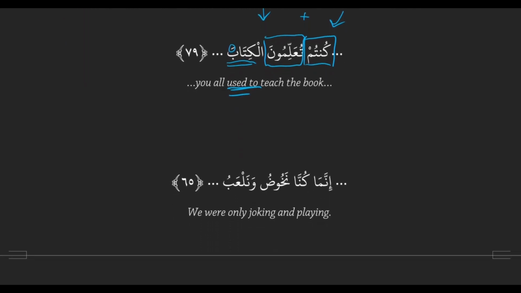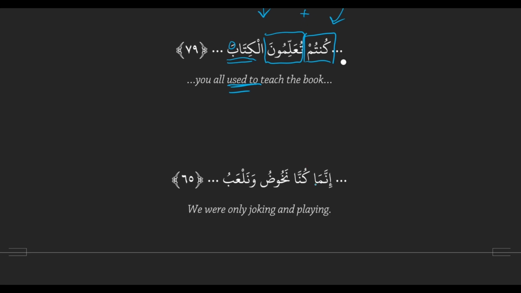إنما كنا نخوض ونلعب. So إنما just means only. We'll look at that later. So kunna is what? Kana, but with the conjugation we. And what is it tacked onto here? Present tense action. Nakhudu is na plus u. Nalabu is na plus u. So you see how this is following our template? We have kana tacked onto a present tense sentence. It was originally nakhudu wa nalab, and then you add the kana onto it. And it means used to.